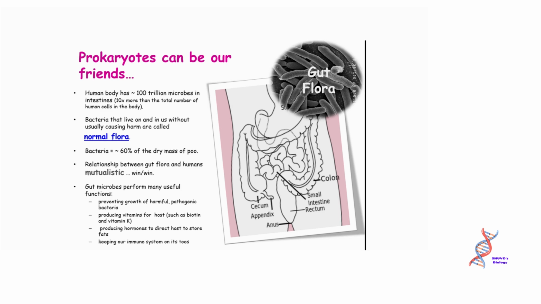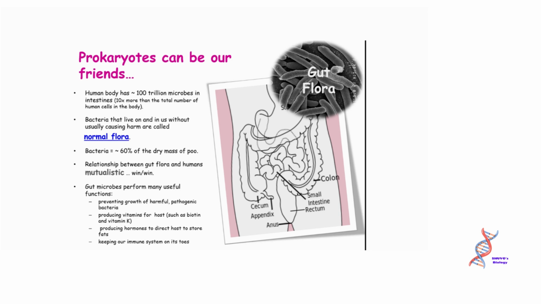The human body has approximately 100 trillion microbes in the intestines, 10x more than the total number of human cells in the body. Bacteria that live on and in us without usually causing harm are called normal flora. Bacteria equals approximately 60% of the dry mass of poo. The relationship between gut flora and humans is mutualistic, win-win.